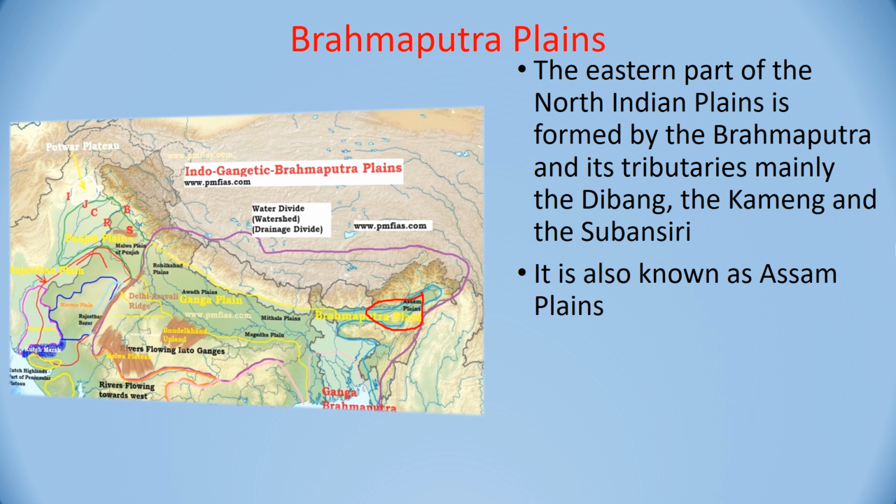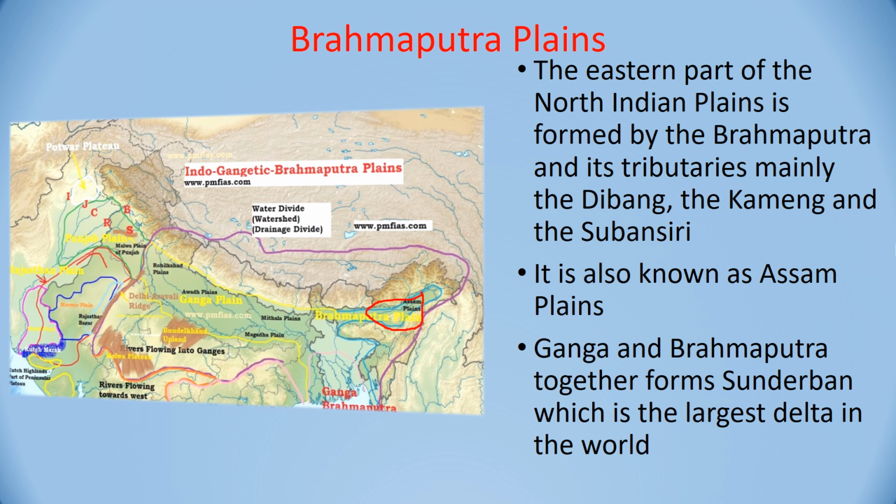It is also known as Assam Plains. The Ganga and Brahmaputra together form Sundarbans in the state of West Bengal. See this area you can see here. It is the largest delta in the world. With this, we have completed the North Indian plains, one physical feature of India.